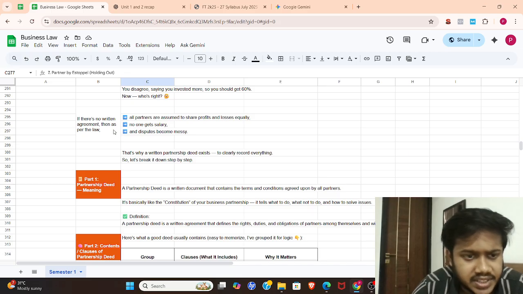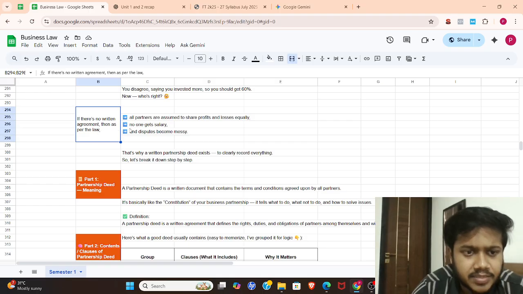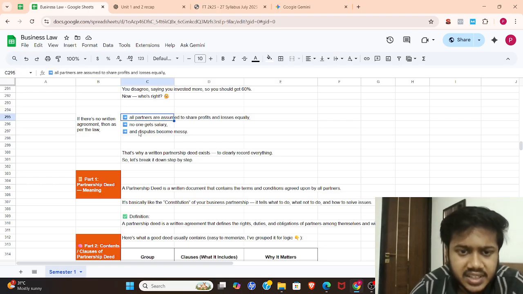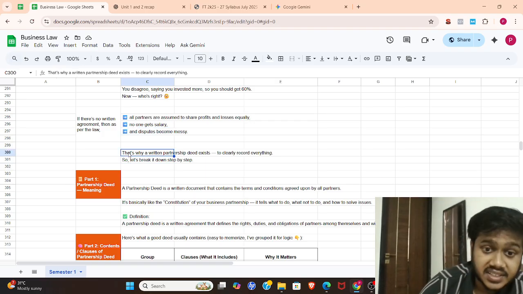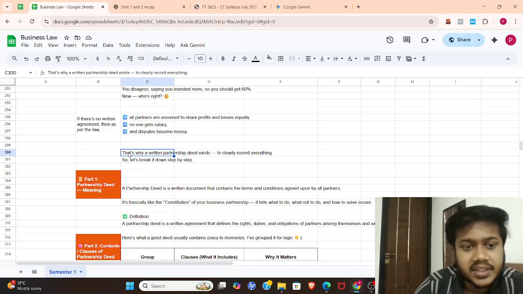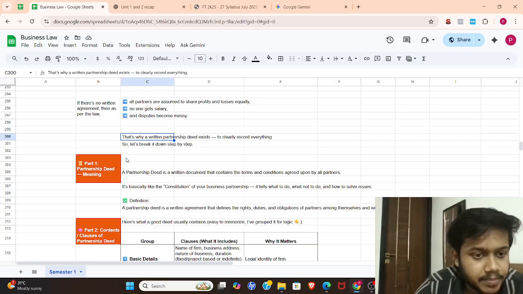Partnership deed, basically, let's read this also. If there is no written agreement, then as per the law, all the partners are assumed to share profit and losses equally. No one gets a salary, and disputes become messy. That's why a written document, a deed, exists to clearly record everything. So let's break it down step by step.